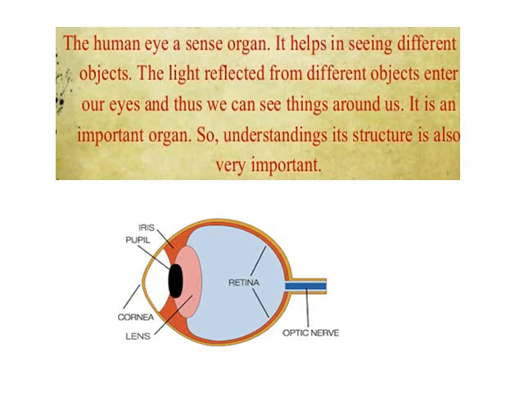So let us read the slide. The human eye is a sense organ. It helps in seeing different objects. The light reflected from different objects enters our eyes, and thus we see things around us. It is an important organ, so understanding its structure is also very important.